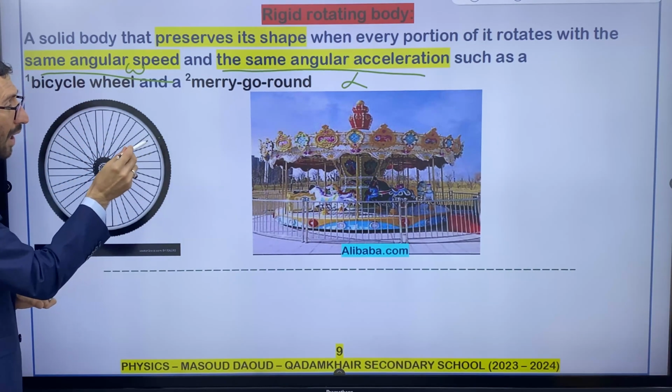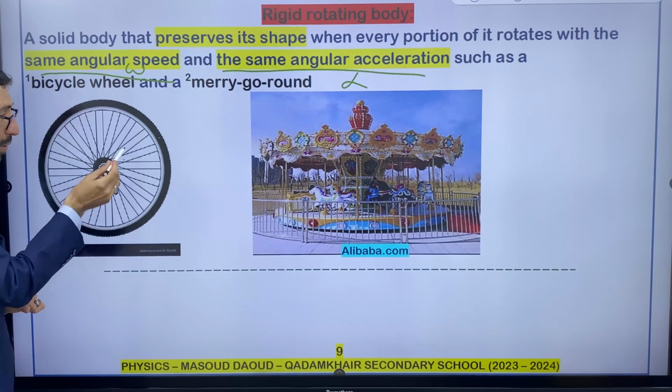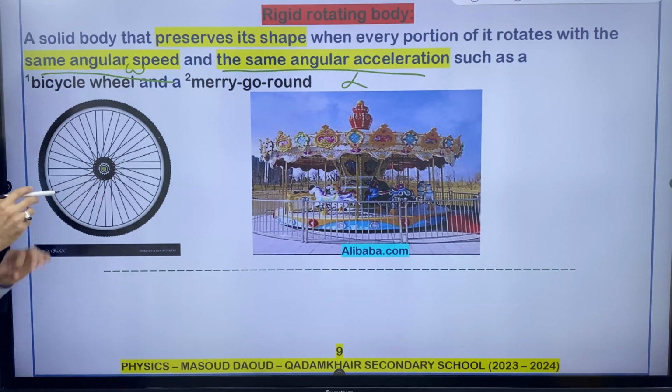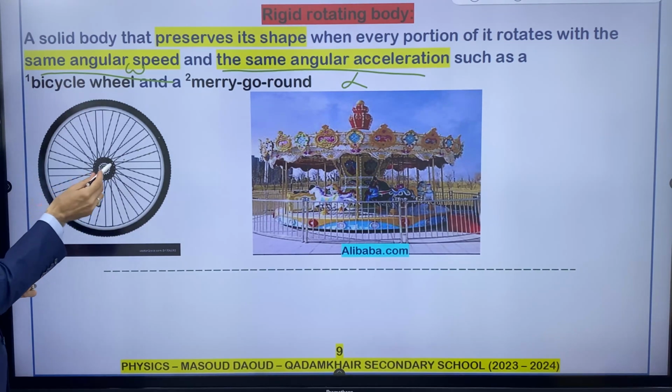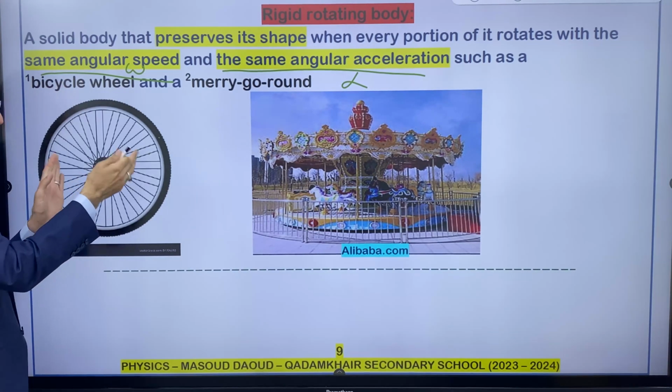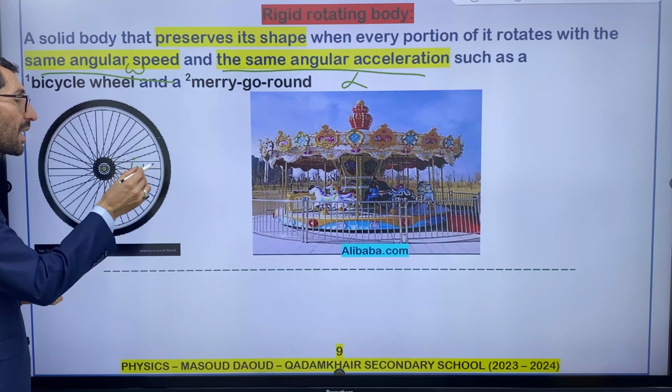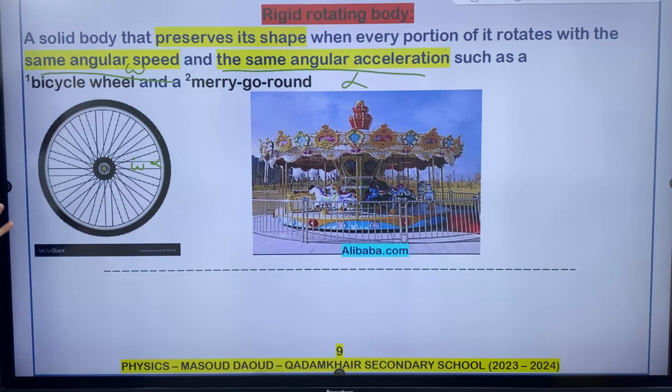Whenever you choose a point on the rim of the tire, and you choose a point at the center of the wheel, or in the middle of the radius, in each position, alpha and omega are the same, except for the axis of rotation, right?